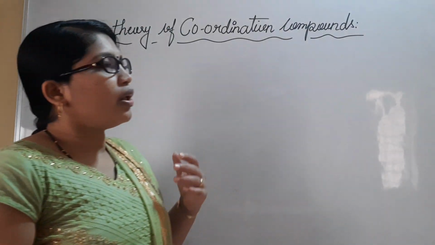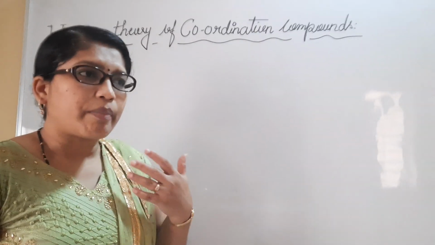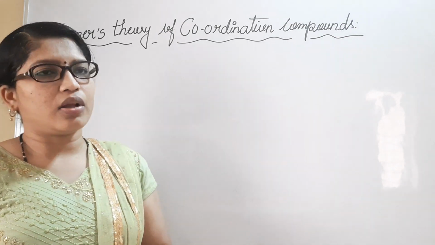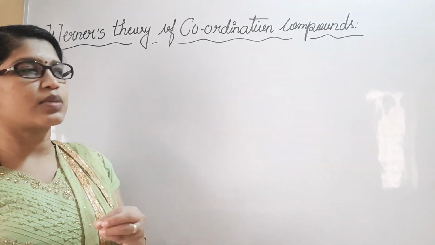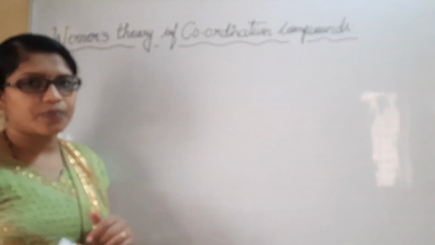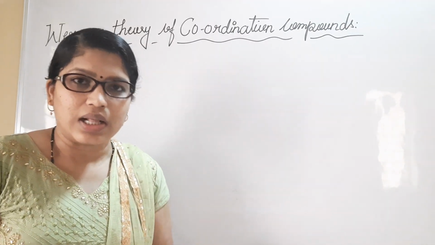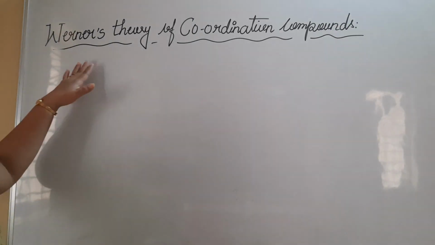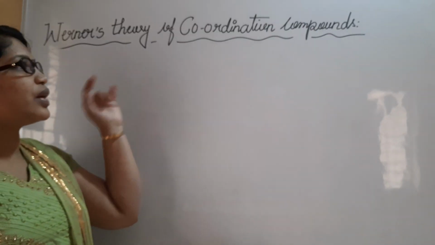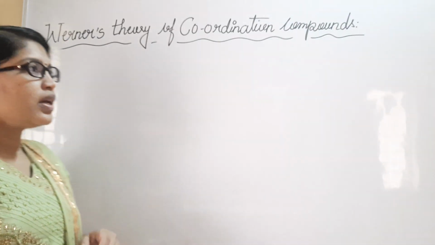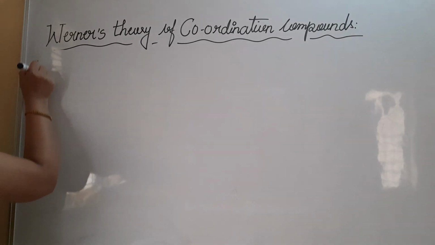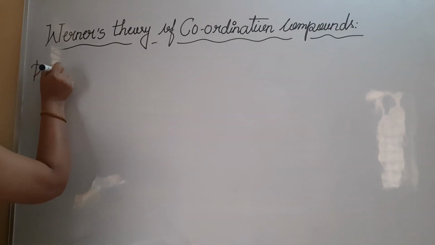The coloring property as well as the mechanism involved, particularly in coordination compounds, was well explained by the scientist Werner. So we need to understand what exactly Werner's theory tells. Let us start with Werner's theory of coordination compounds. He has given certain postulates. We have to understand what those postulates are.